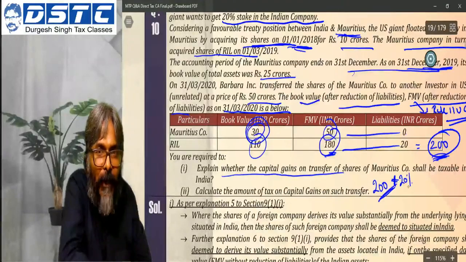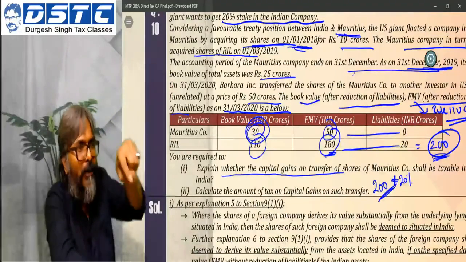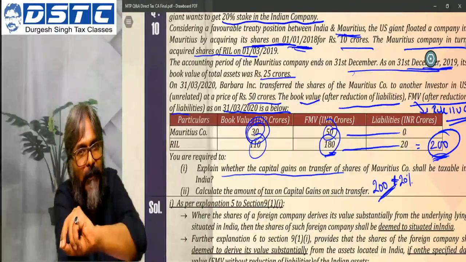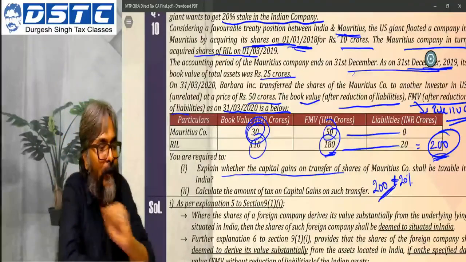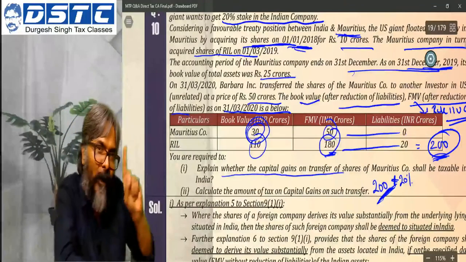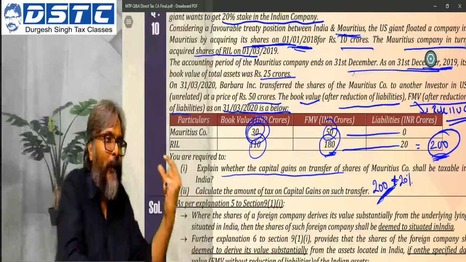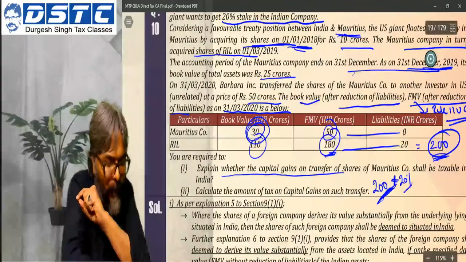We all know from the first line that the US company through this Mauritius company has made the investment in the Indian asset to the extent of 20%. So the total FMV is 200, out of which the portion attributable to the Mauritius company is 20%.